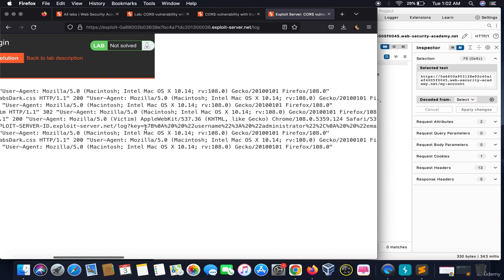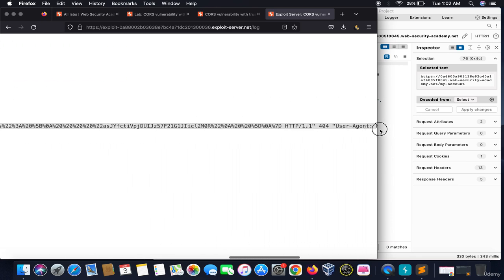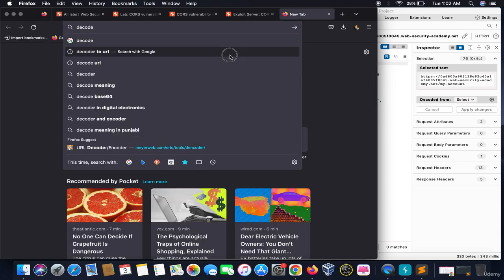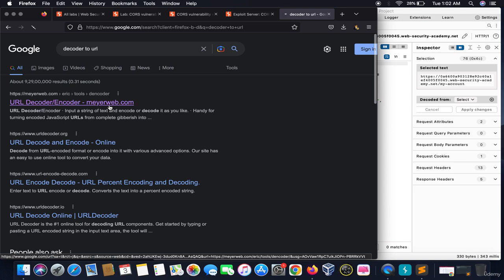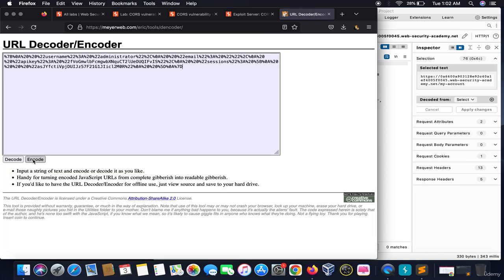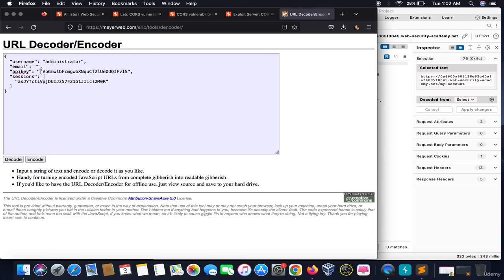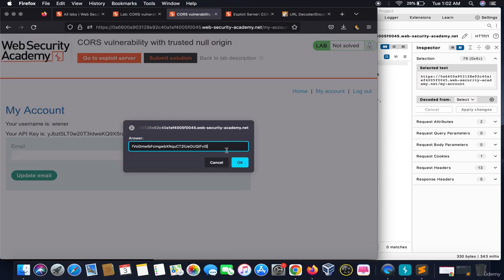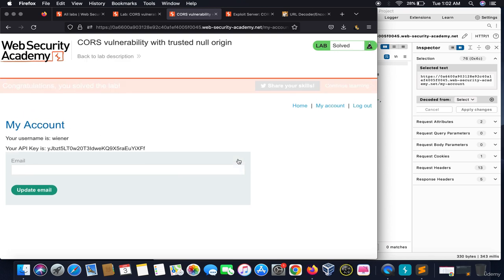See, we got the log key. You have to copy it till the end. You have to take till here only because it's the header. After this, you need to decode to URL, right? On doing this, you have to copy this, you have to write decode, and boom, you got the API key of the victim. This is when we use the origin as a null.